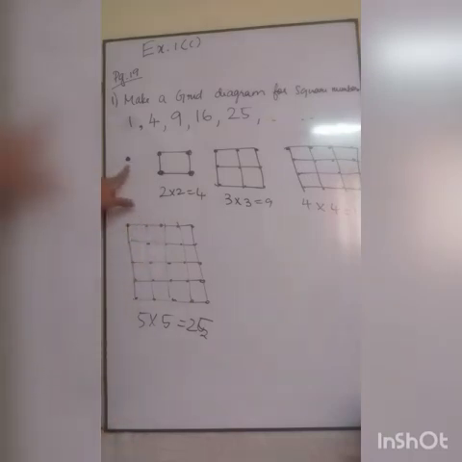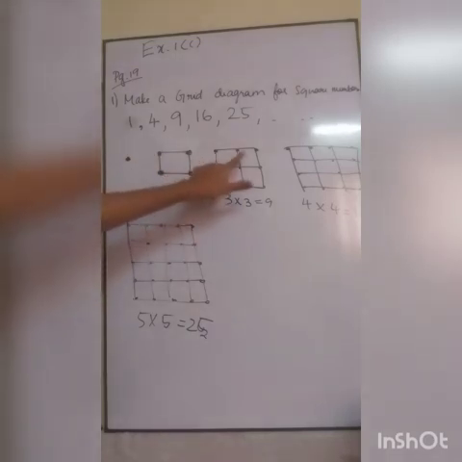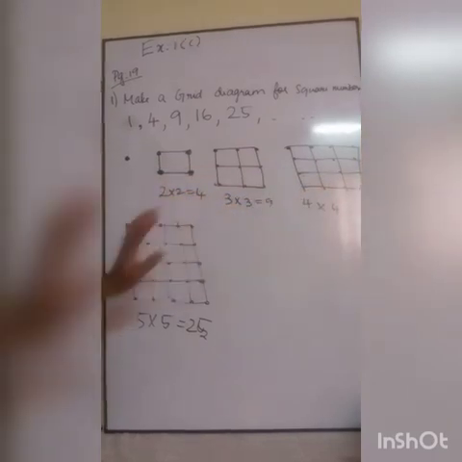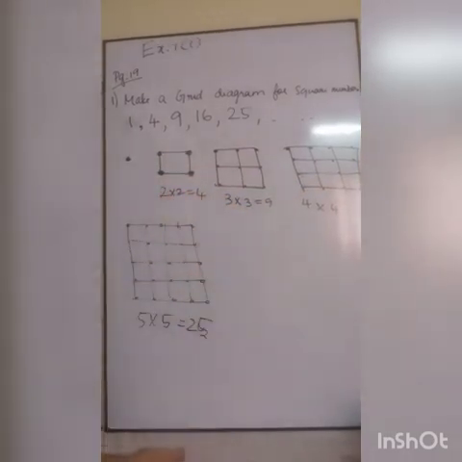For 1, it is only 1. 2 twos are 4, I am taking 2 two times. 3 threes are 9. 4 fours are 16. 5 fives are 25, like that. 6 sixes are 36, like that you can draw it.